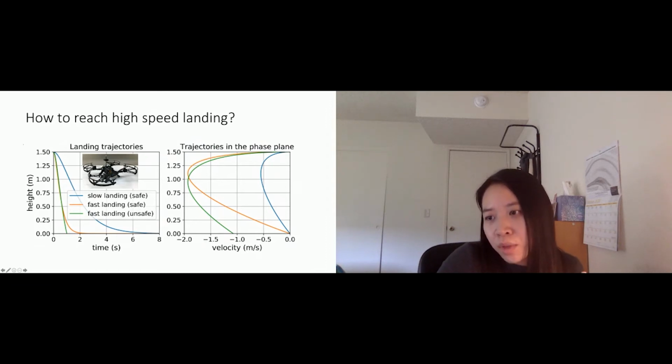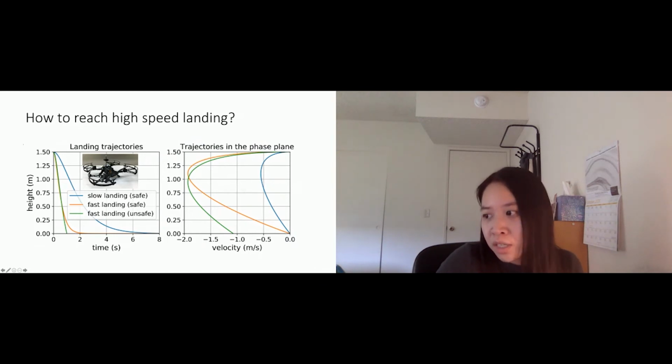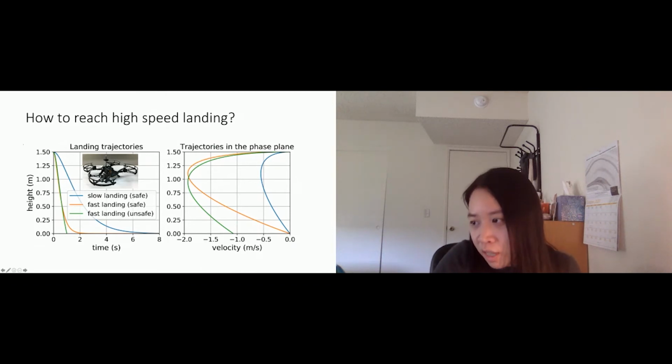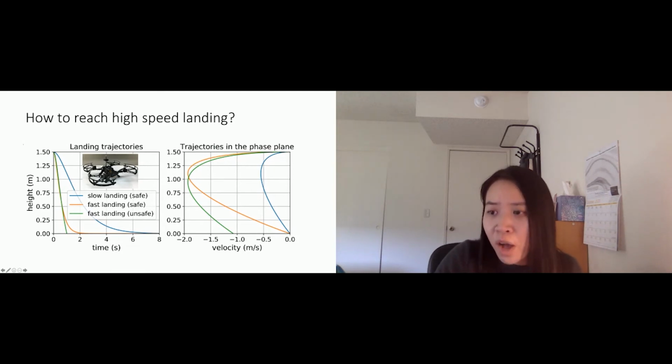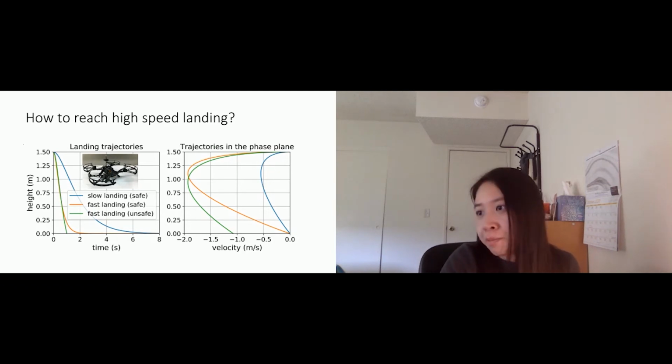For the orange and the green fast landings, the orange one is still safe, which means I touch the ground with velocity 0, but I use a much shorter time. It means I do not have a large speed when I touch the ground. And the green line means I touch the ground with this kind of high speed, and I use much less time, but the velocity is very high when I touch the ground. So what we want to achieve is fast landing but safely, which is achieving the orange line.